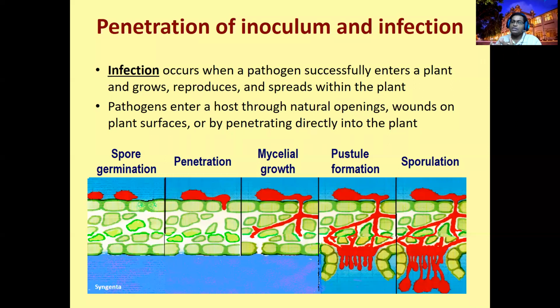How this force is produced: at the end of the penetration peg, the pathogen produces a structure we call an appressorium. It is very bulgy, a cushion-like structure, permanently fixed, like a sucking pad. We use sucking pads on windows to hang boards, and on cars and other things. Like that, this appressorium will act as a sucking pad, and it also produces a copious amount of enzymes.